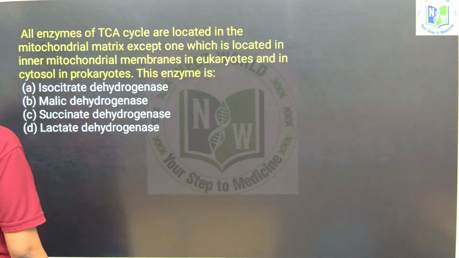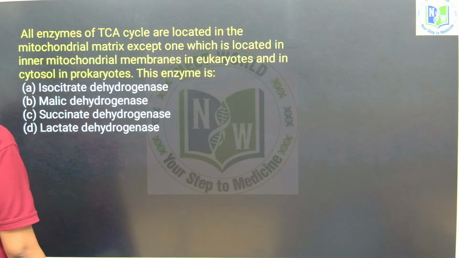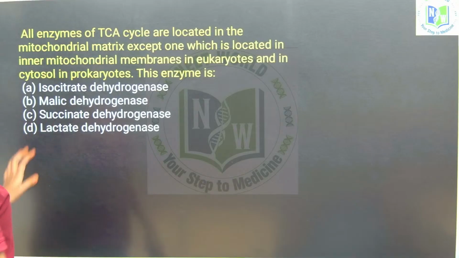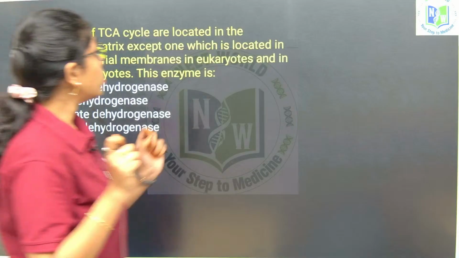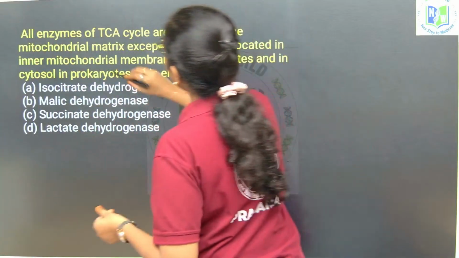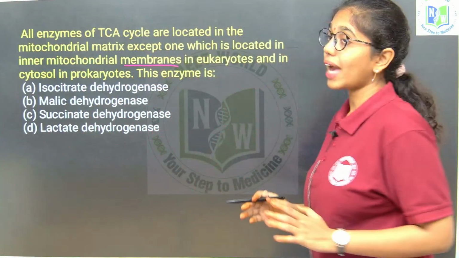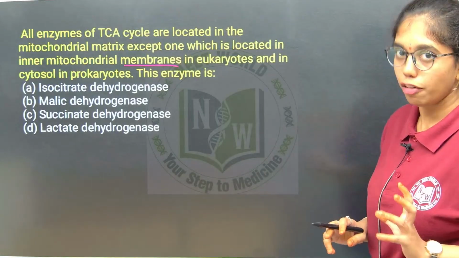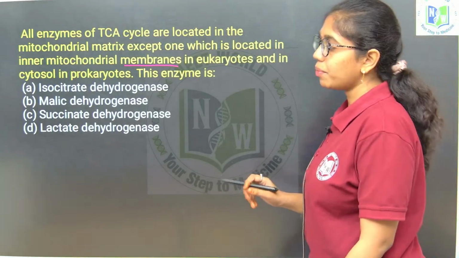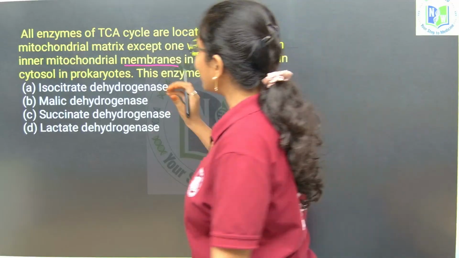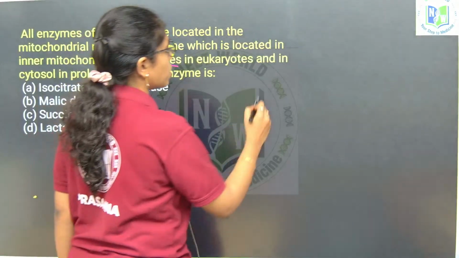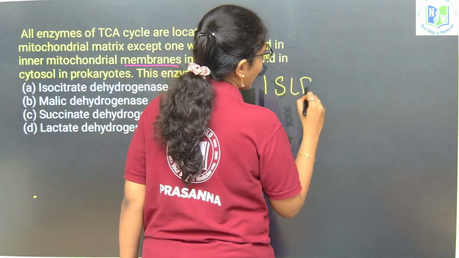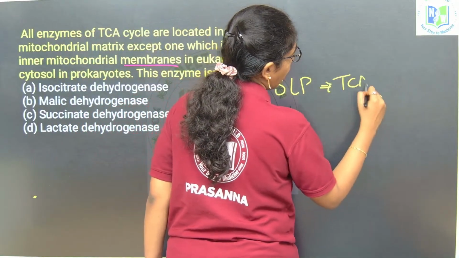All enzymes of the TCA cycle are located in the mitochondrial matrix except one, which is located in the inner mitochondrial membrane in eukaryotes and in the cytosol of prokaryotes. We have just learned that there is one substrate level phosphorylation, one SLP, happening in the TCA cycle or Krebs cycle, right?